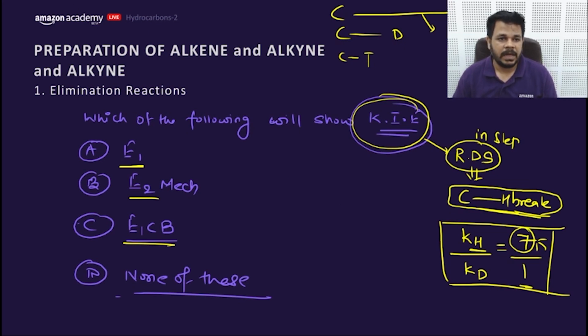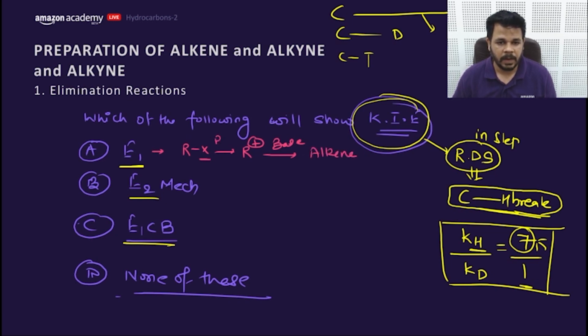Okay, I'll change the color, my dear friends. I'll choose this pink. So which of the following will show kinetic isotopic effect? You know about E1. For an example, this is RX, that will form a carbocation first because the LG leaves first, and then in presence of a base this goes to alkene.